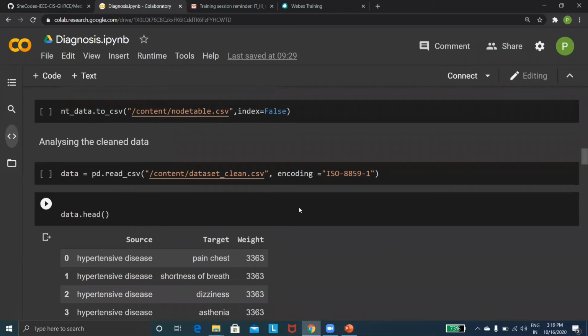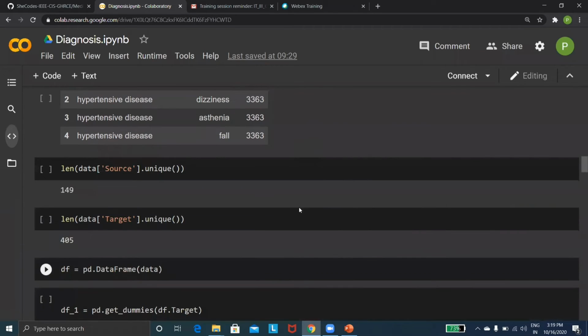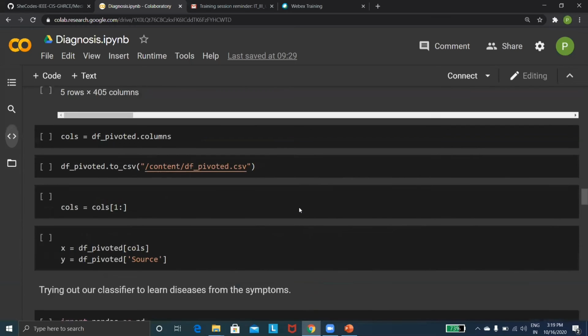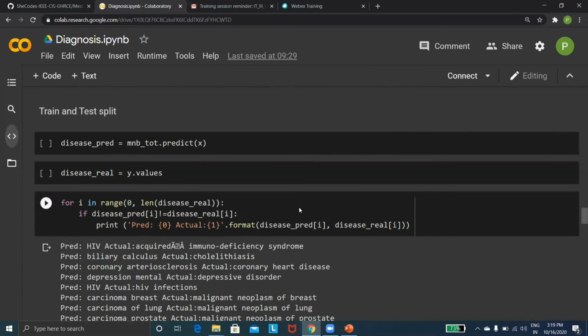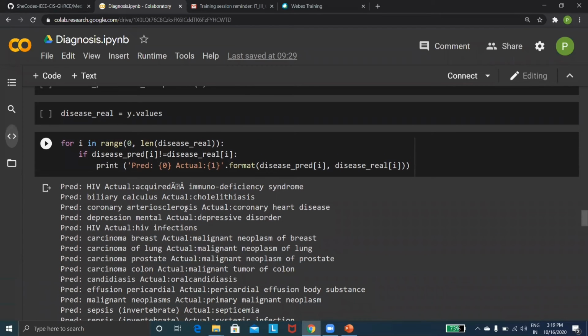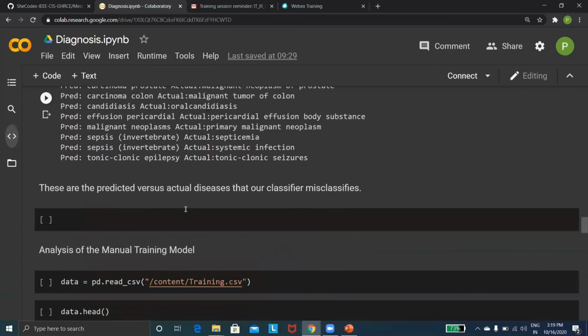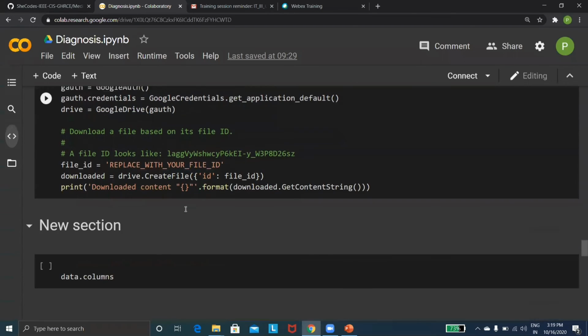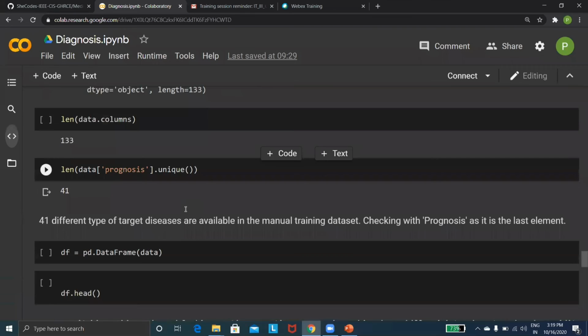Further, we analyzed our clean data, and through this analysis we got to know the length of the source and the length of the target, and then we got the predictions which went wrong. These are the wrong predictions and what the accurate ones were. After that, with the help of train and test datasets, we moved further and trained our model in the most accurate manner, and then we got the accuracy of 1.0.